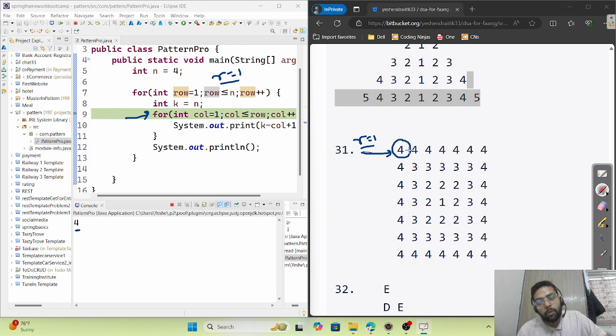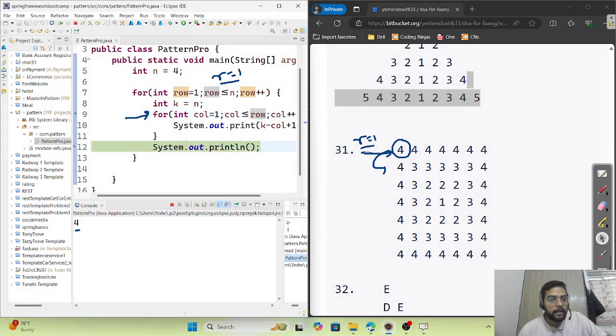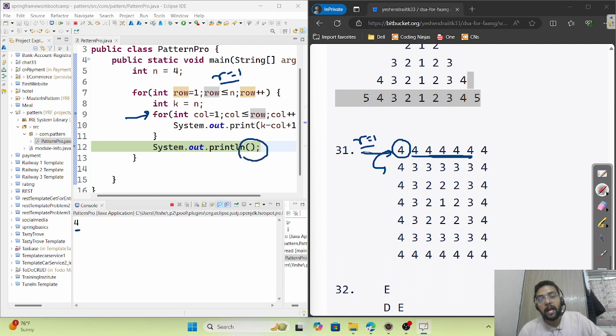Fine. Now we don't want to change the line yet, because the condition is getting false. Column plus plus, column less than equals row, condition getting false, it came outside. You can see it came outside and it will change the line. We don't want it. Why? Because now we want this pattern. If it changes the line, then it starts here. No, we want this pattern to print first and then we will change the line. So we very well know that before changing the line we need to add something so that we get this pattern.